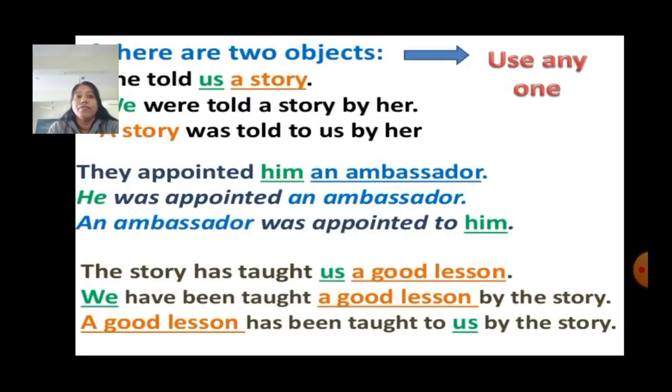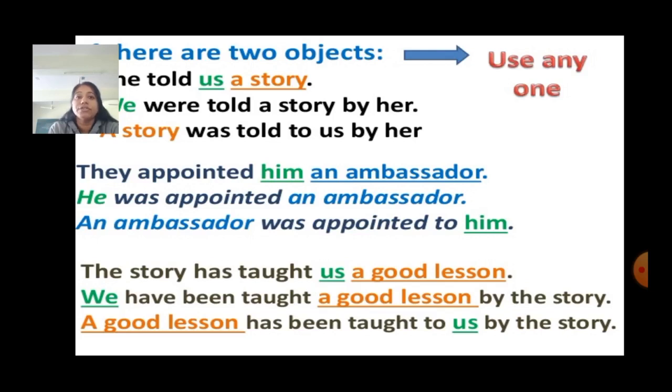Let's see few examples. When there are two objects, we can use only any one or both. She told us a story. Here, us is also object and a story is also an object.